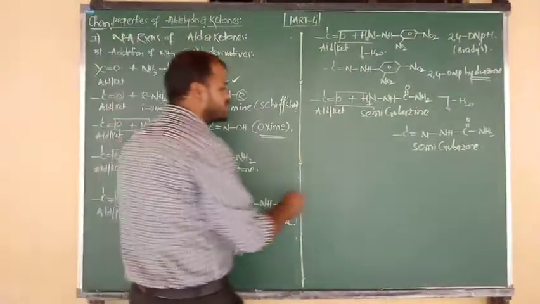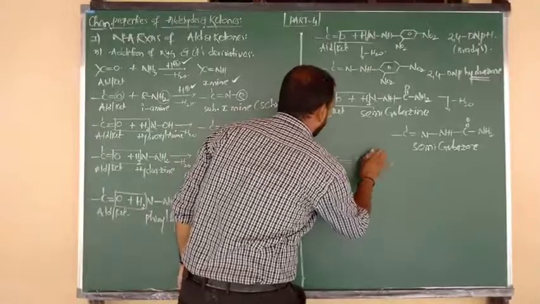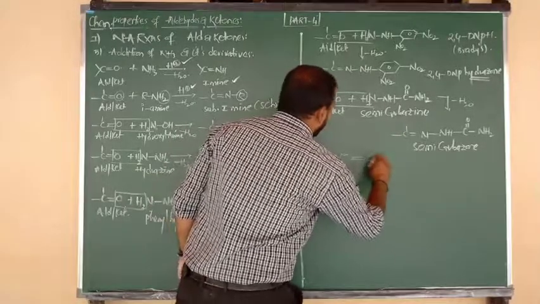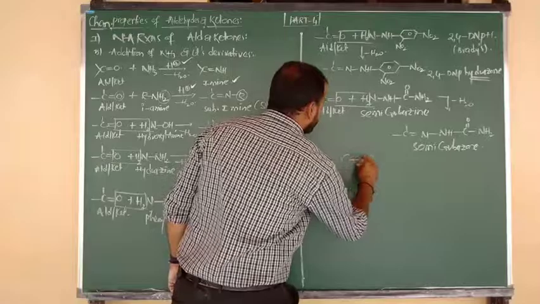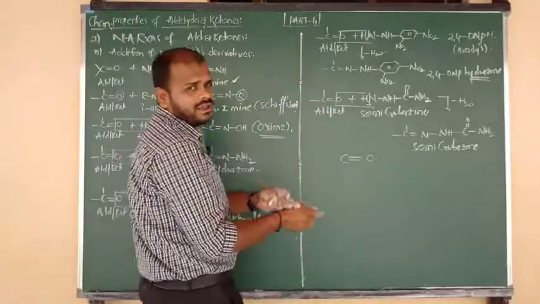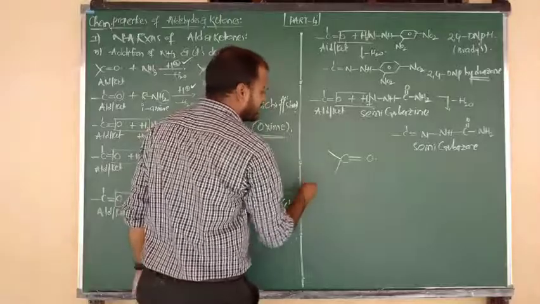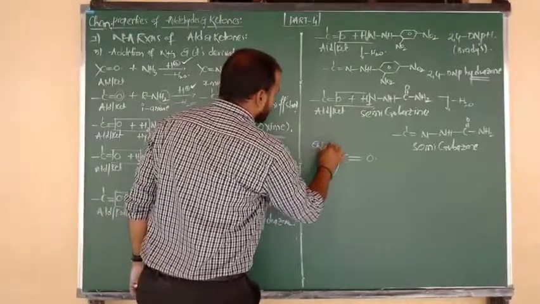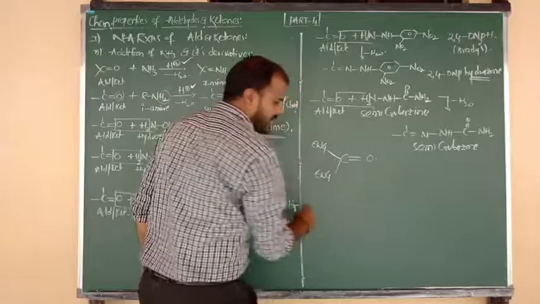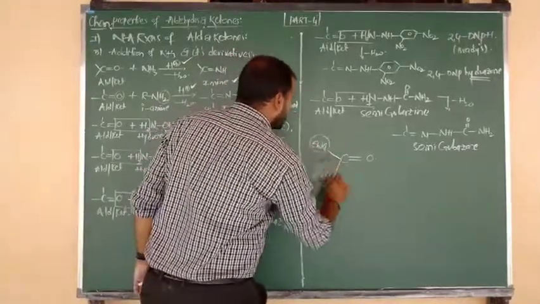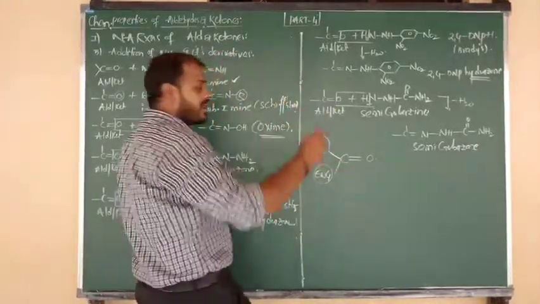Try to remember, in objective exams one or two times this question has been repeated. C double bond O is the carbonyl group, the functional group of aldehydes and ketones. It is connected to two side chains. In those side chains, if electron withdrawing groups are there, they cause a higher rate of reaction.